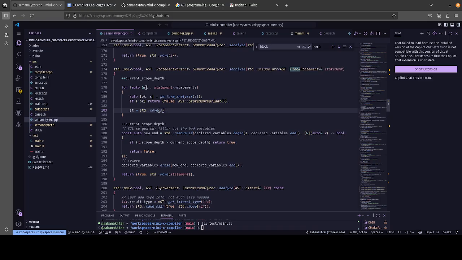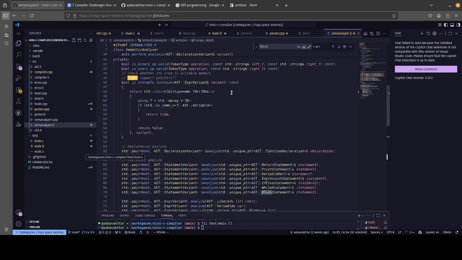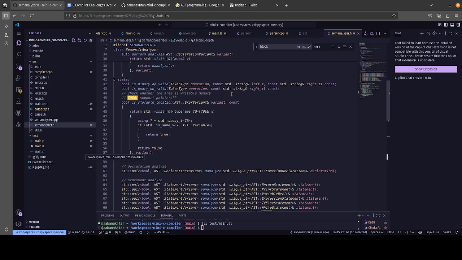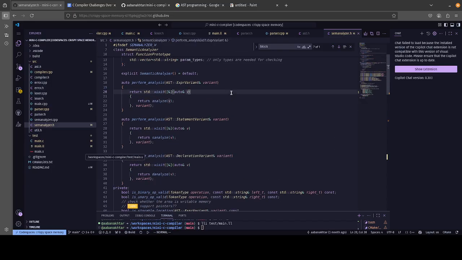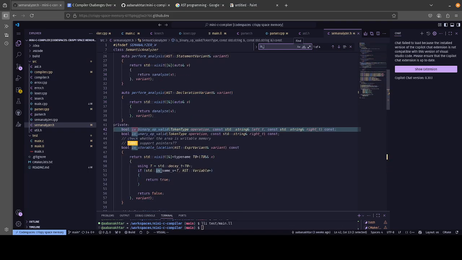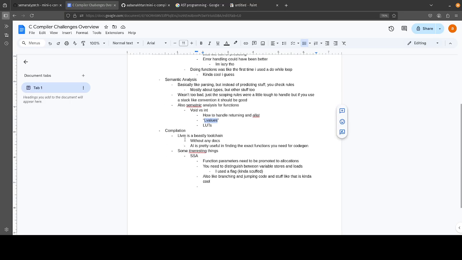So how do we know that something is an L value? This is something that kind of confused me, but it turned out to be relatively simple in terms of implementation details. I think it was called is L value or is assignable. Yeah, is storable location. L values are just basically storable locations. And so basically, just check if it's a variable. Now, you could probably expand this to a pointer addition, or it could get more complex than this, but for now, the only type of L values that we have in this mini C compiler are AST variables. So, yeah, that was an interesting thing that kind of confused me, I guess.